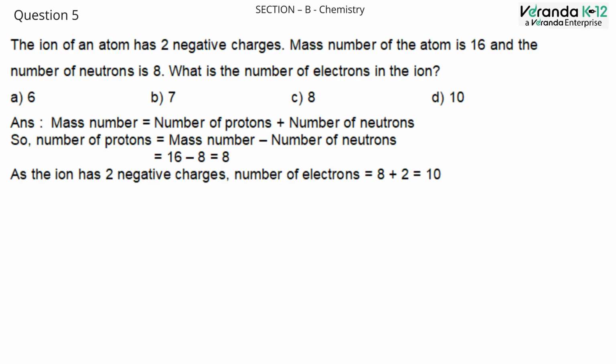The answer is option D, 10, because mass number equals number of protons plus number of neutrons. So the number of protons equals mass number minus number of neutrons. Mass number equals 16, number of neutrons equals 8. So 16 minus 8 equals 8. As the ion has two negative charges, the number of electrons equals 8 plus 2 equals 10.